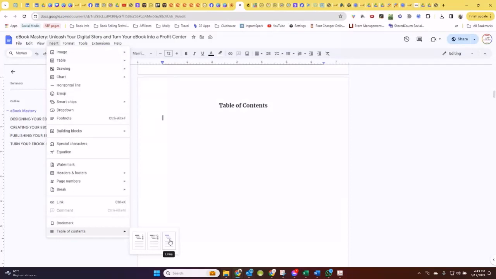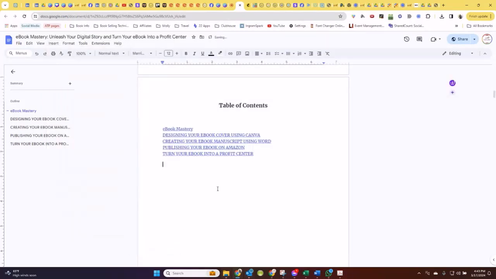Yeah, I believe so. I believe so too. So, yeah, go ahead. Yeah, because in KDP for Amazon, they just want the links. They don't care about the page numbers. Correct. Because on your ebook, there are no page numbers. So it's kind of interesting.